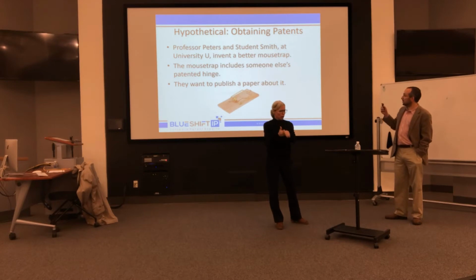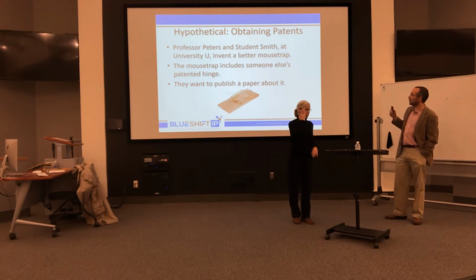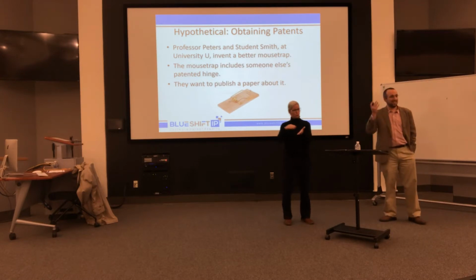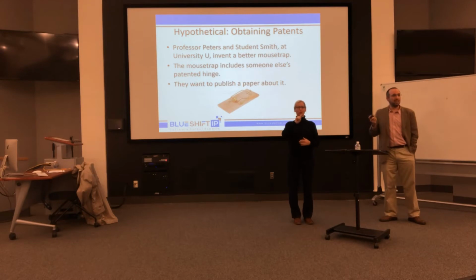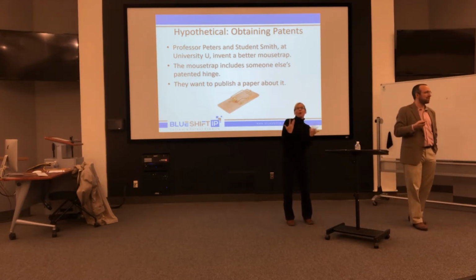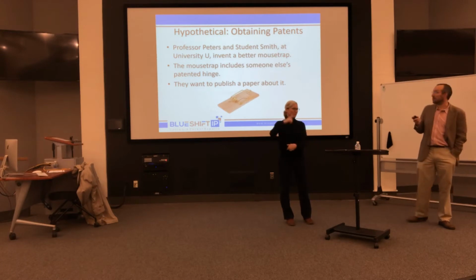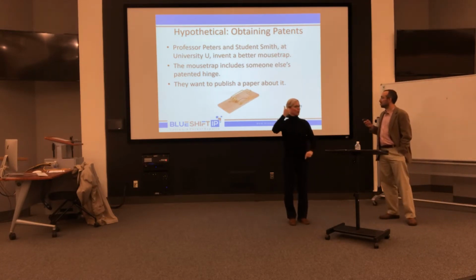So here's the situation. There's a professor and a student at a university, let's say it's here at Gallaudet, who invented a new mousetrap. And it's really not that important for our purposes exactly what's new about this mousetrap. We'll just assume there's something about it that makes it work better than previous mousetraps.